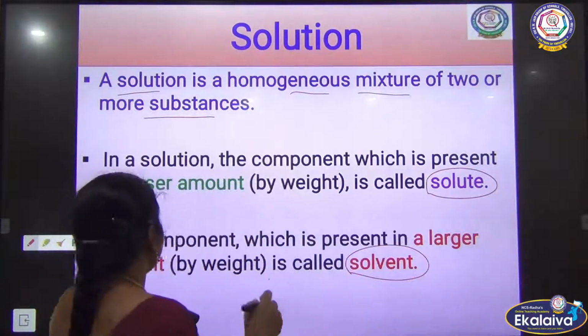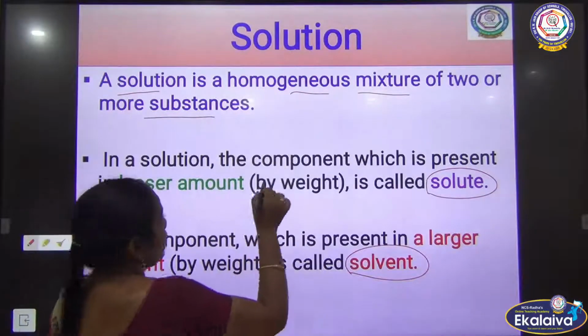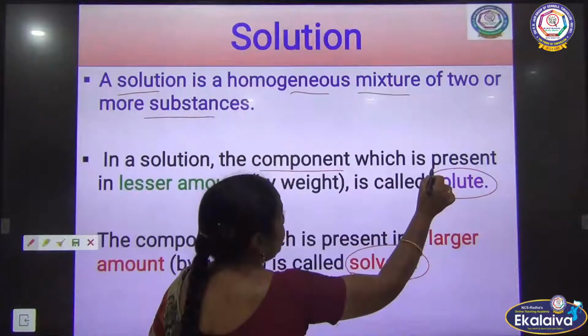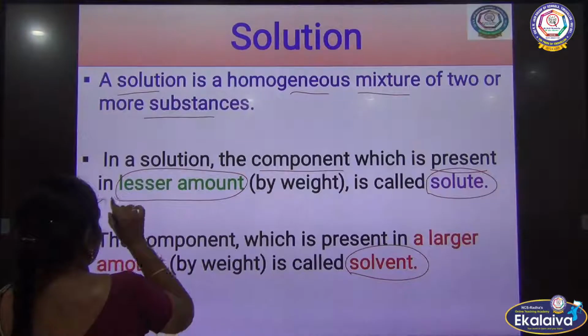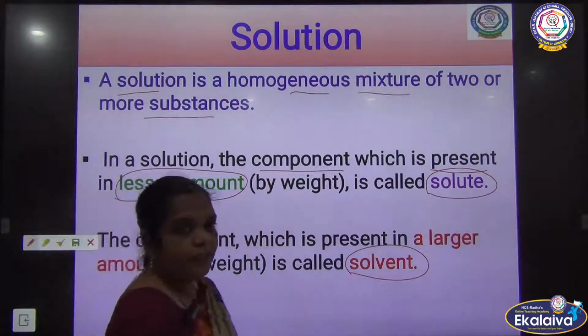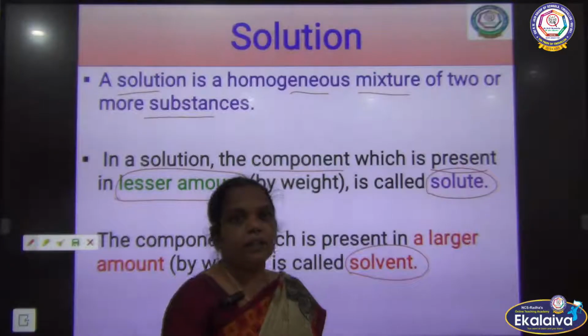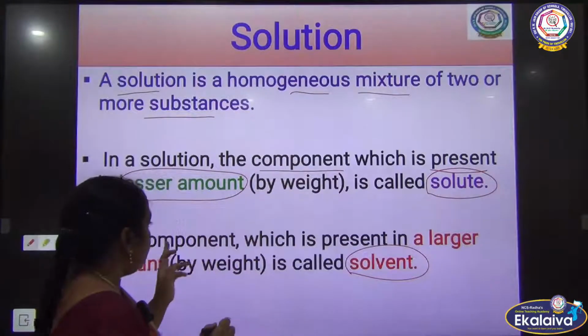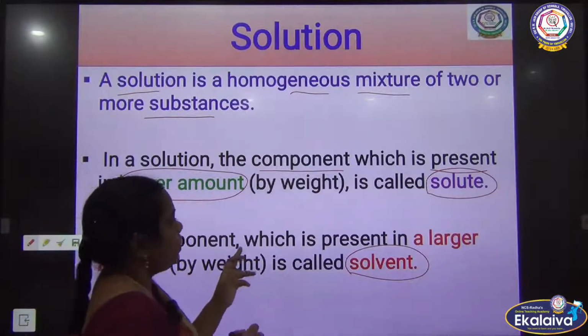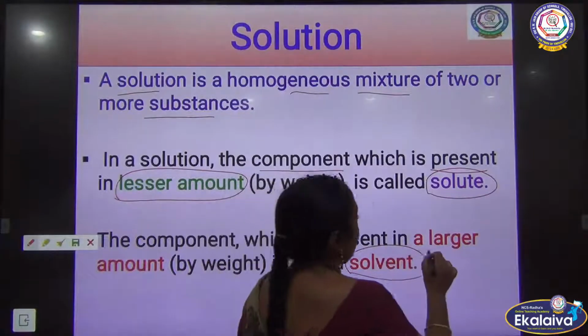The solute is the component present in lesser amount by weight. That we call solute. And in a solution, the component present in larger amount